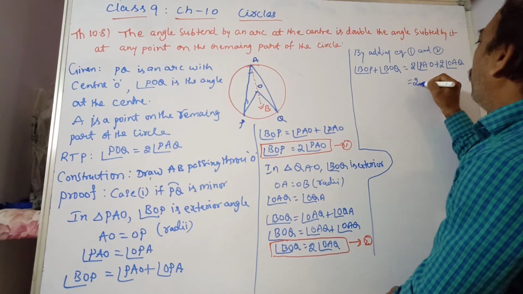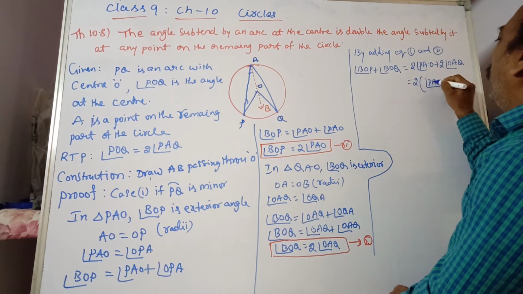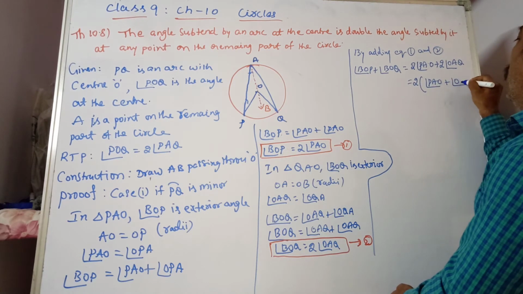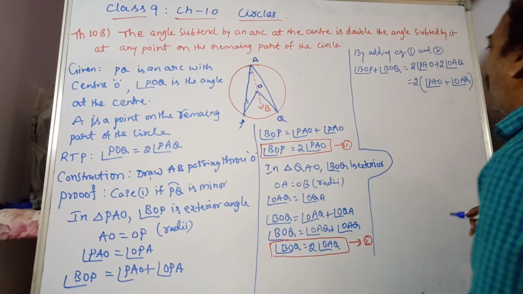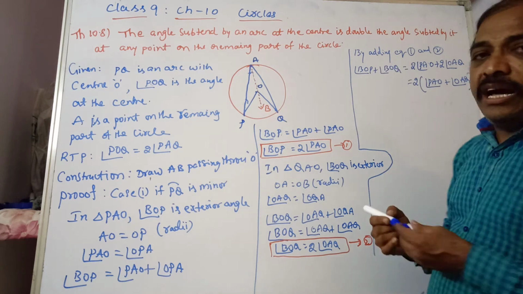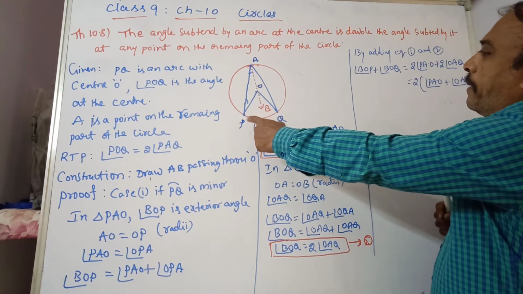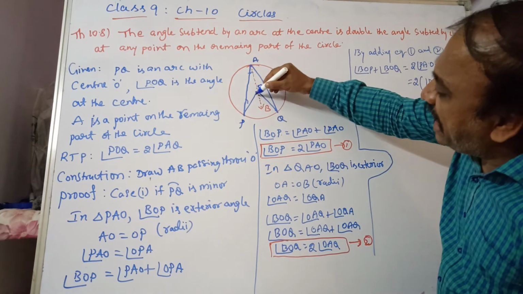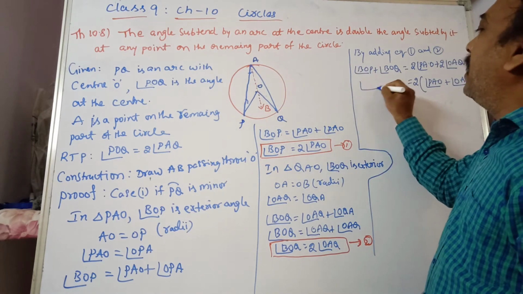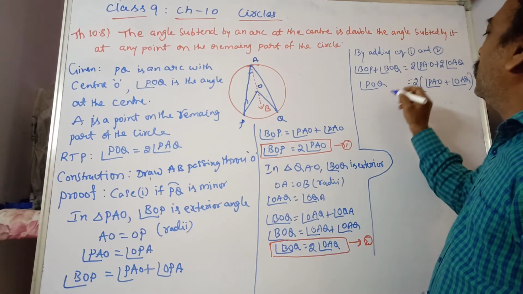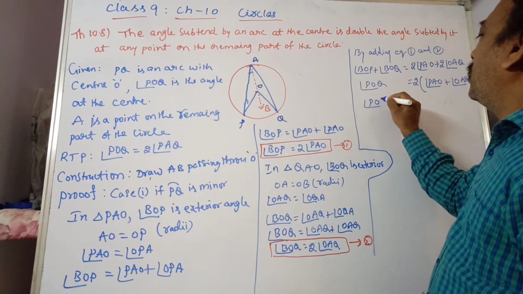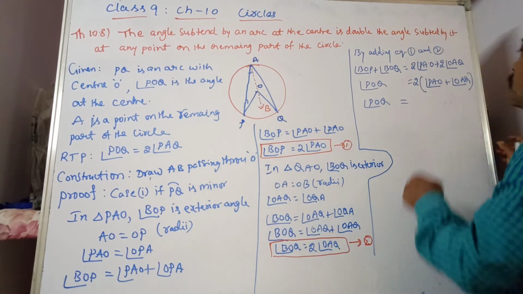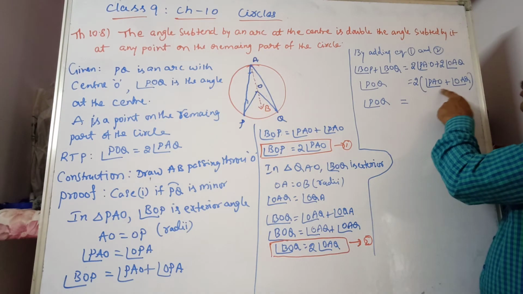Take out 2 common from this: angle PAO plus angle OAQ. Now on the LHS, BOP plus BOQ together will give you this angle, that is angle POQ. So angle POQ is equal to 2 times PAO plus OAQ.